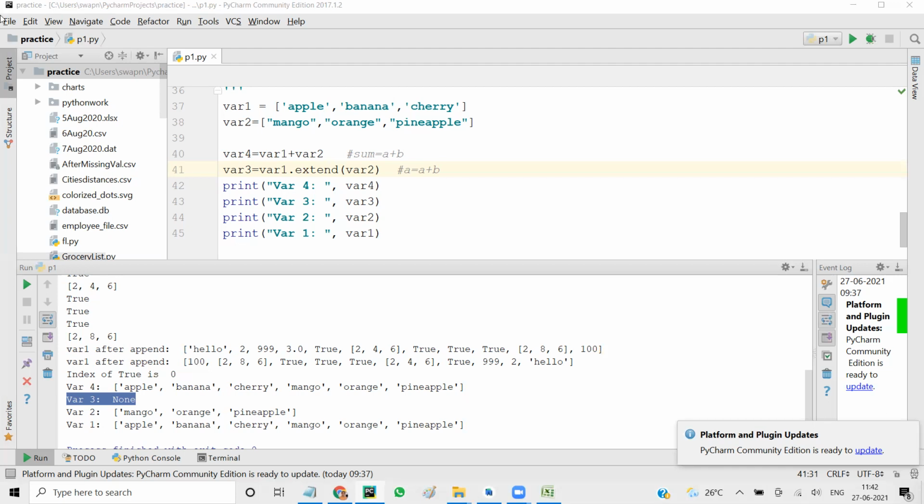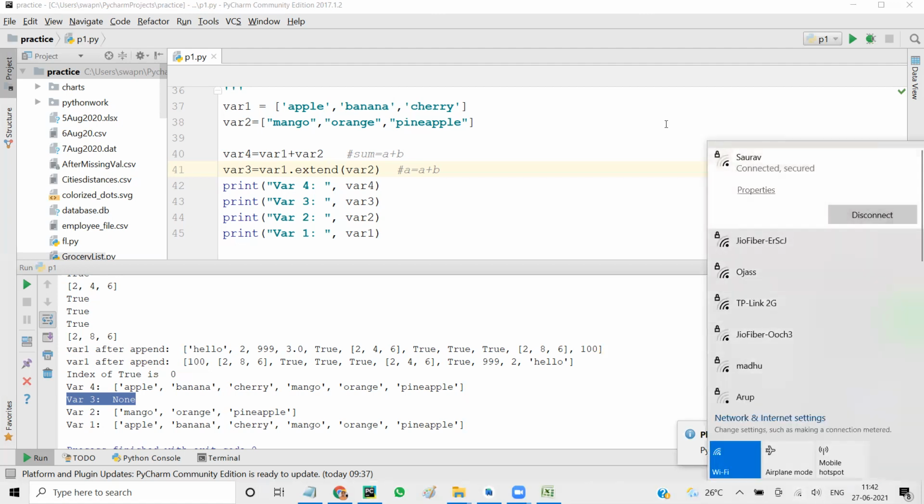So I'm saying that there are three concepts that are left in list. That is called map, filter, and reduce. Map, filter, reduce concepts are based on functions. So we will see functions first, and then we'll come back and look at map, filter, reduce again. So we will hold on to that topic for some time. Let's move to the next data structure called tuples.